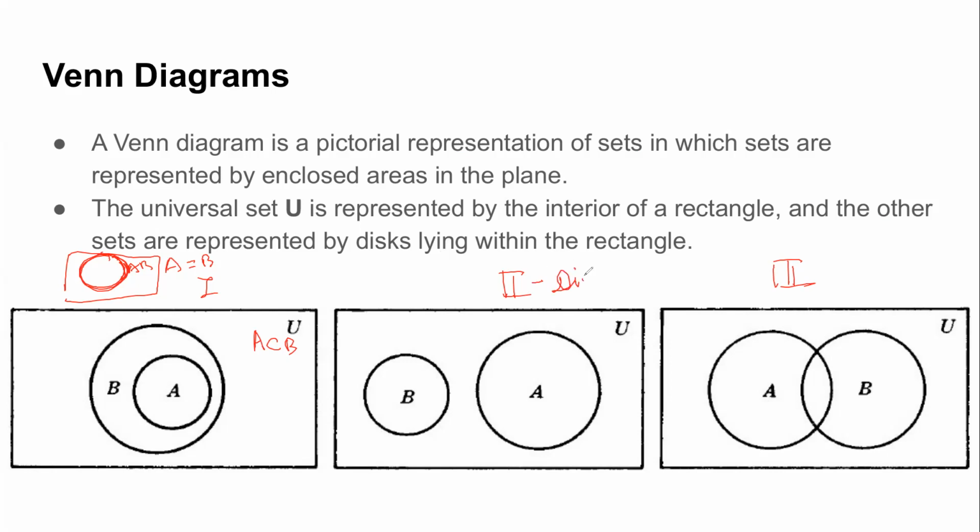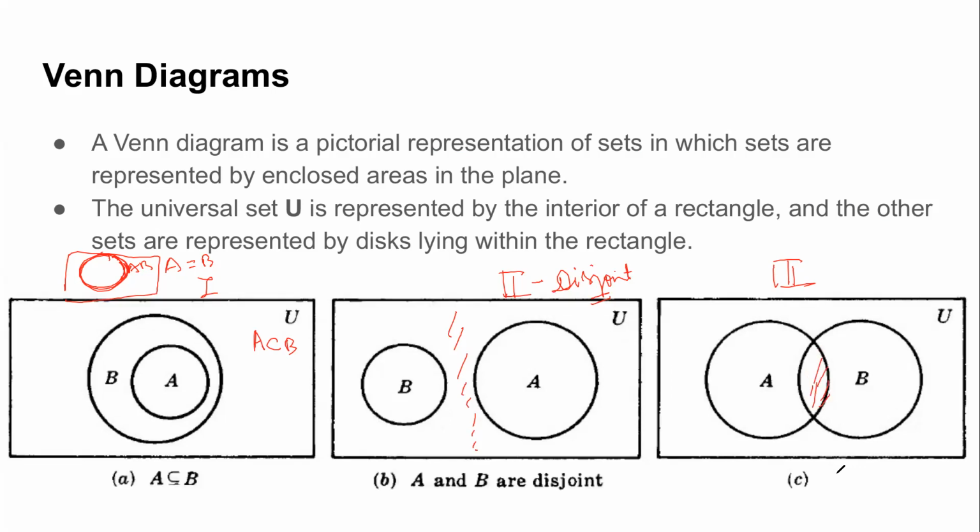Excellent. They are disjoint. Why are they disjoint? Because we know disjoint sets are those sets which have no common elements, right? And what about the third? The third is just some arbitrary set which has some common elements, right? So there's no such proper definition. So it has some common elements as well. Okay, they are clearly not disjoint.